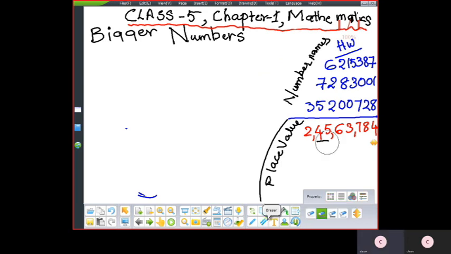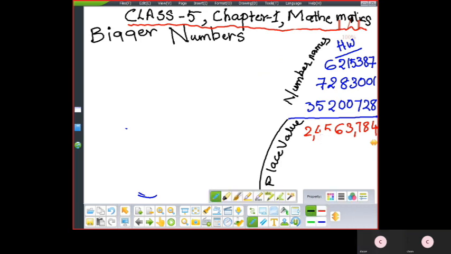Not 5, only 4. Only 4. This underlined digit you have to find. First represent the places and then write the place value.